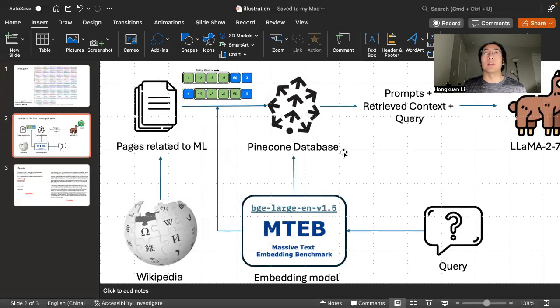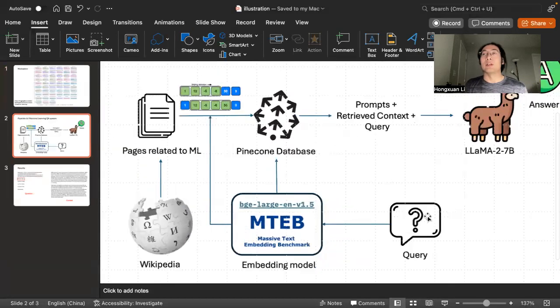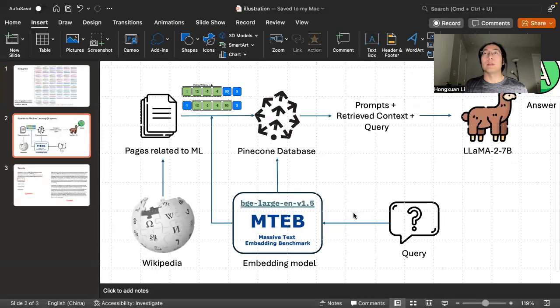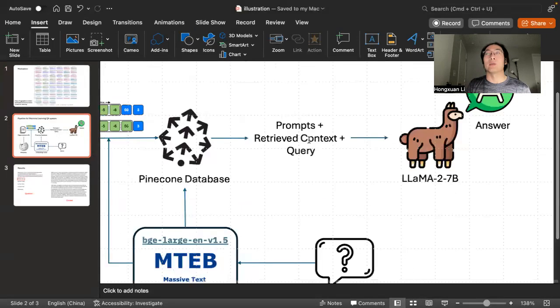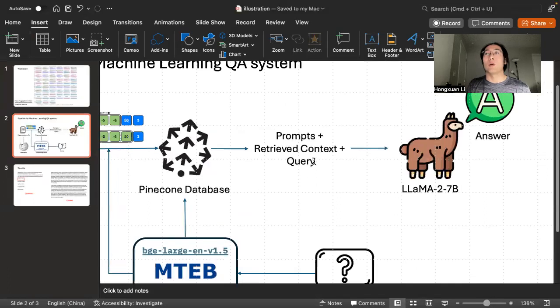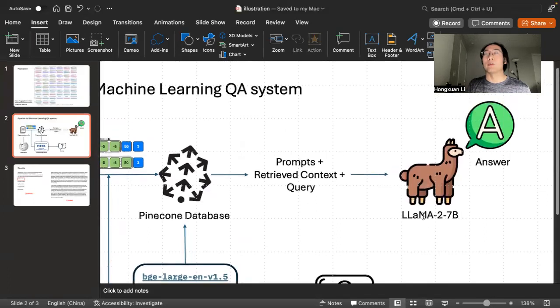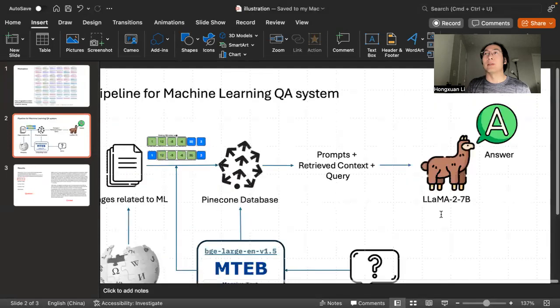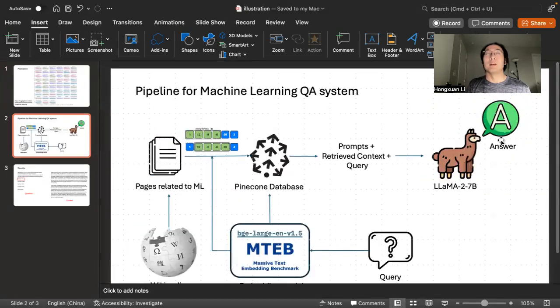It's a vector database. So after the query comes in, it will also be embedded by this model, and it will search the relevant context, relevant embeddings, based on cosine similarity. And the retrieved context together with the query and prompts will be fed into Llama 2 7B to generate the answer.